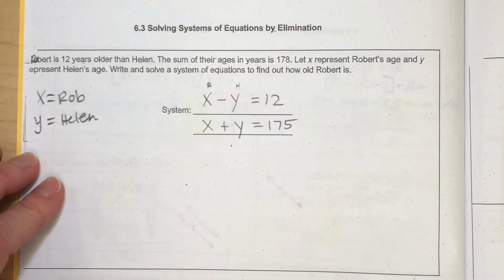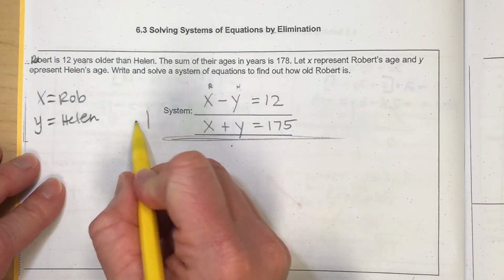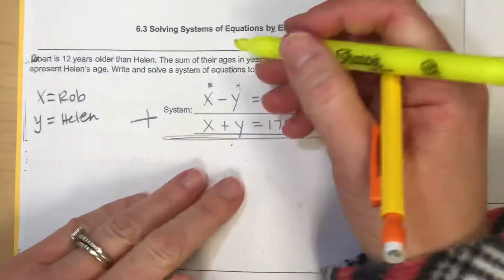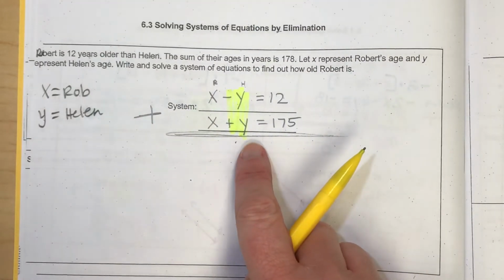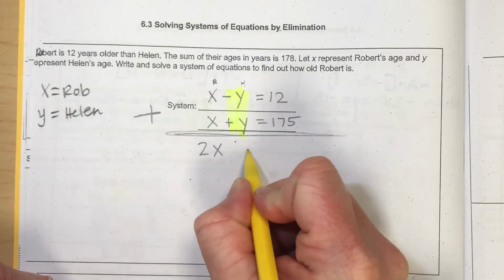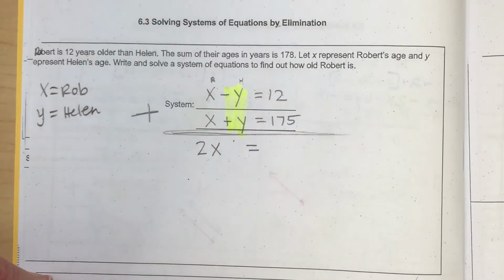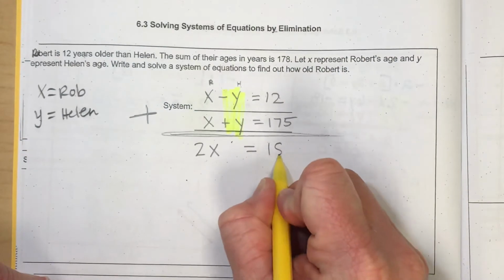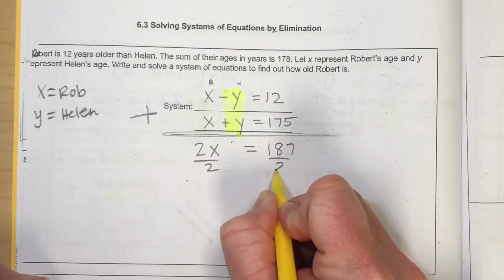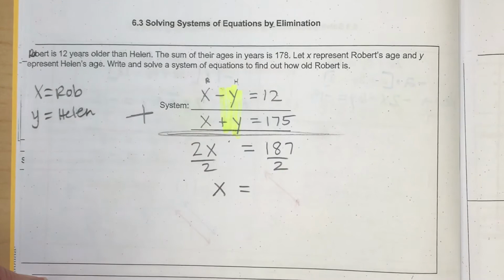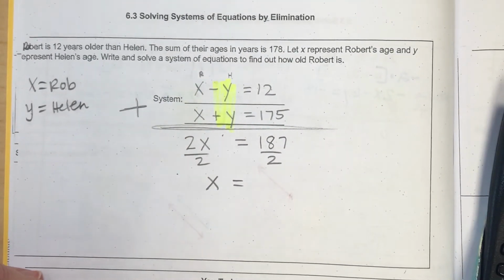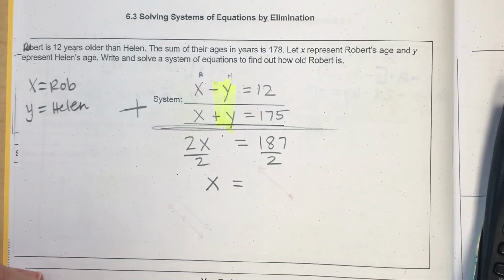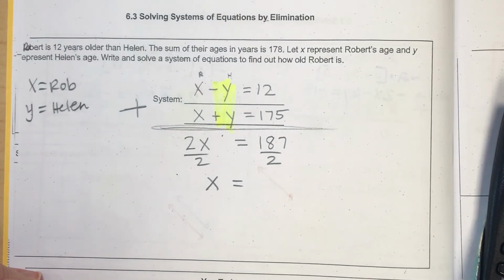Now I noticed that if I were to combine these equations right now as they are, my y's are going to cancel out here because my y's are already the same coefficient of 1 and they're opposite signs. So really I have two x's are equal to 175 plus 12, which is 187. Now if I divide both sides by 2, I will get Rob's age. Let me fix this. 175 plus 12, and now divide by 2.